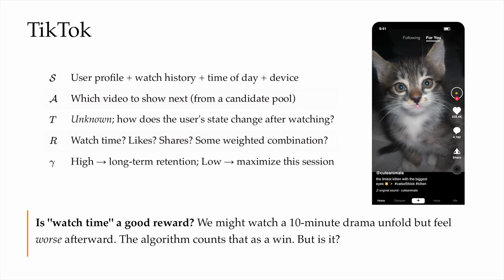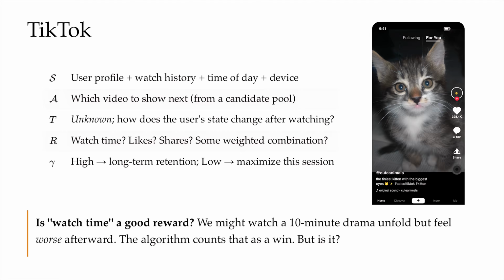Now, coming back to the reward discussion, is watch time actually a good reward at all? We might watch a 10-minute drama unfold and perhaps feel worse afterward. The algorithm counts that as 10 minutes of engagement, so perhaps a big win on the metric. But was it really a big win for us, the users? There's that gap between metric and goal, and it actually has a name. It's called the proxy reward problem.